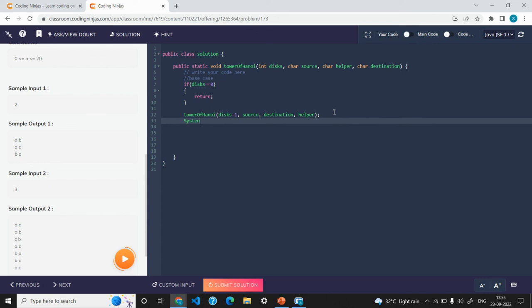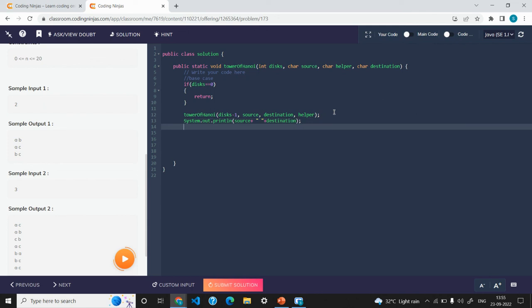Let's write System.out.print. And what I'm trying to do, I'm just printing source to destination, because this will be your last rod, right? So we are just moving that disk from source to destination. That is the same thing we are doing. We are just passing destination.